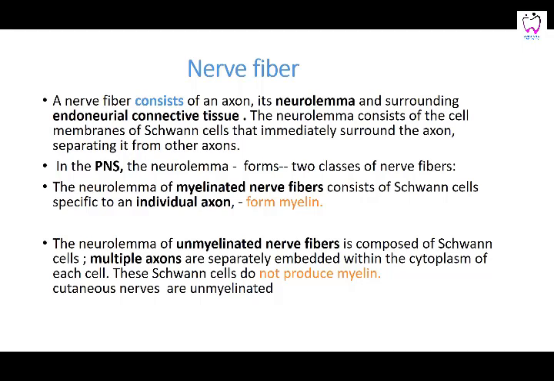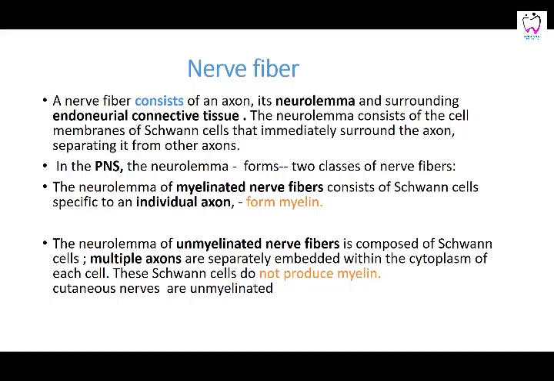The composition or the structure of this peripheral nervous system is going to be the nerve fiber. This nerve fiber consists of an axon. Basically, it is the axon which forms a nerve fiber. It is covered by the membrane which is called the neurolemma, and surrounding one axon is your endoneurial tube. You form these nerve fibers in the form of bundles. The whole is covered by the perineurium. Then in small bundles, they're covered by the epineurium, and each axon is going to be covered by a connective tissue fiber which is called your endoneurial connective tissue sheath. I will show you in the next picture.